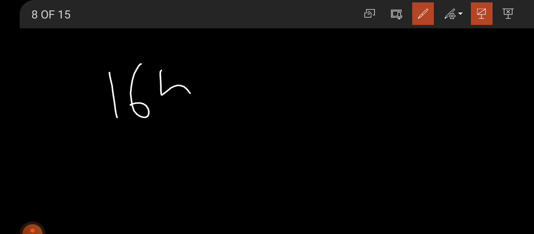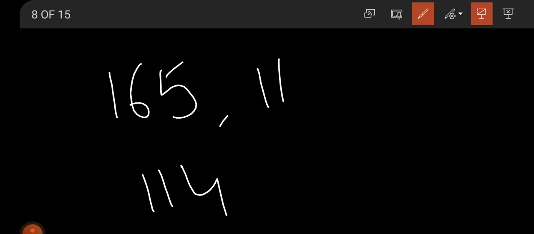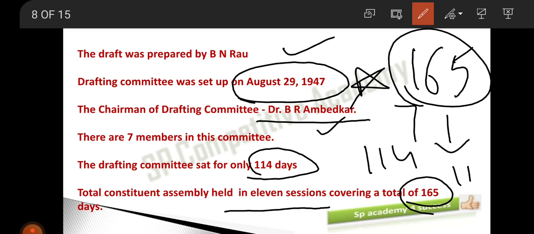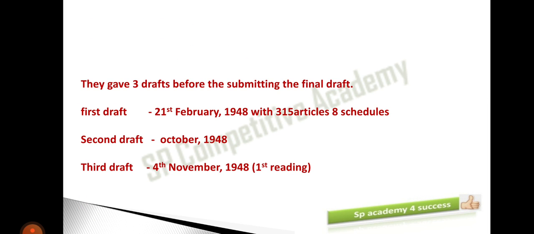Total number of days for the Constituent Assembly is 165 days. How many sessions? 11 sessions. The number of days for the draft committee is 114 days. Clear? So out of 165 days, 114 days were taken by the draft committee. So please do not get confused with this.